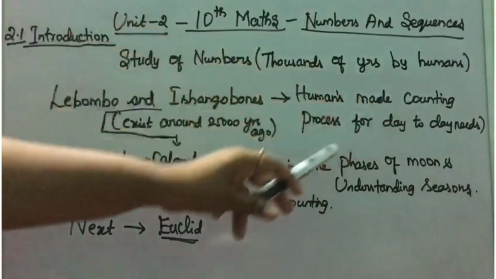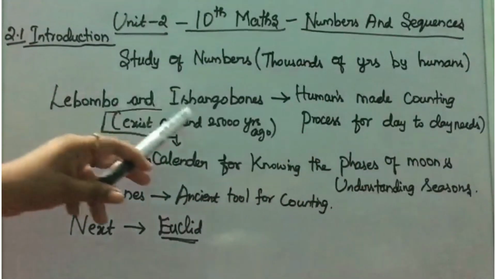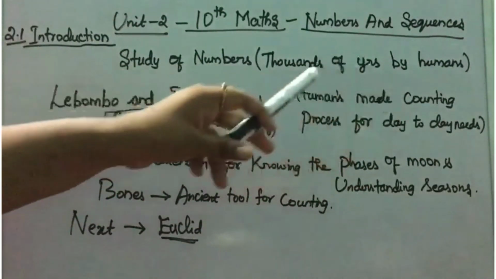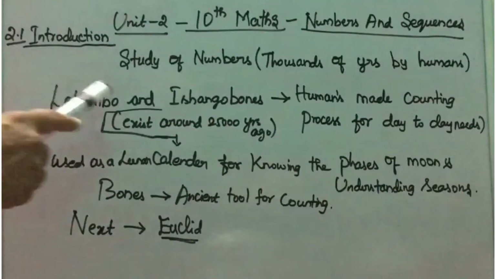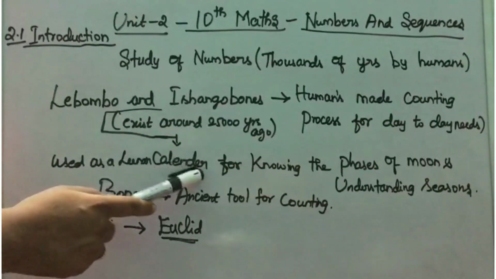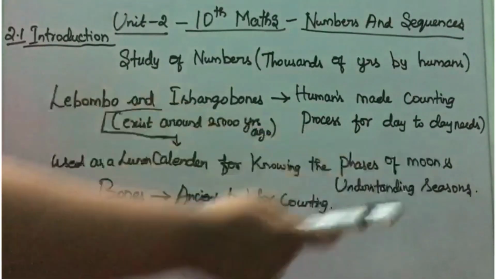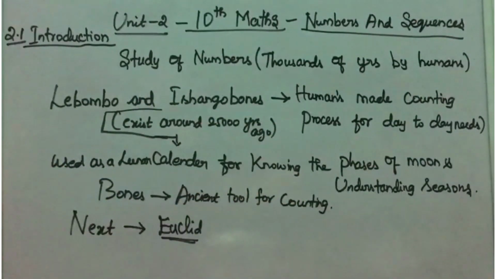Humans made a counting process for day-to-day needs, and these two bones were used for it. These two bones were also used as a lunar calendar for knowing the phases of the moon and understanding the seasons. Generally, bones are considered the ancient tool for counting by humans.